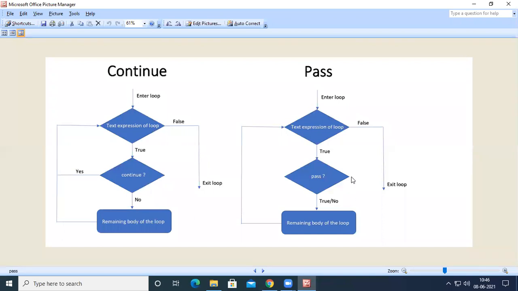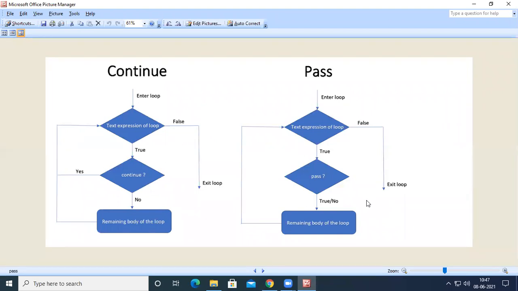Then one can ask, what is the use of this pass statement? Why are we using it? If we execute the remaining body either way, then what is the use of pass? For example, if we have break, it will terminate the loop. If we have continue, it will skip the iteration. But when we have pass, or when we don't have pass, it is going to execute the remaining body. So the pass statement is used as a placeholder for future use. What do you mean by placeholder for future use? When the pass statement is executed, nothing will happen, but you avoid getting an error when empty code is not allowed.